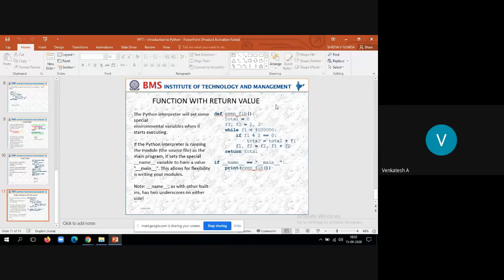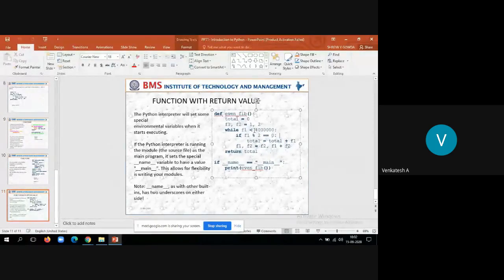What are the even values? Even values are those whose remainder is 0 when you divide by 2, using the modulo operator.